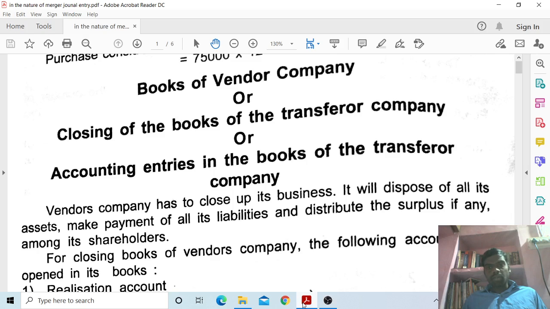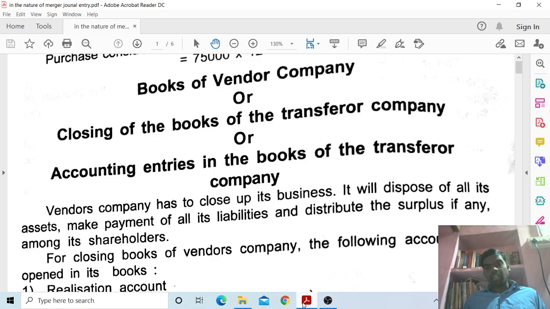Today I would like to explain B.Com third semester Corporate Accounting, chapter number 2: Amalgamation of companies under accounts in the nature of merger, journal entries.